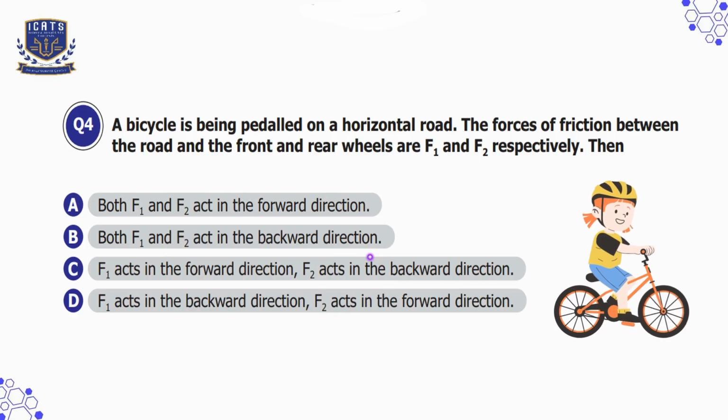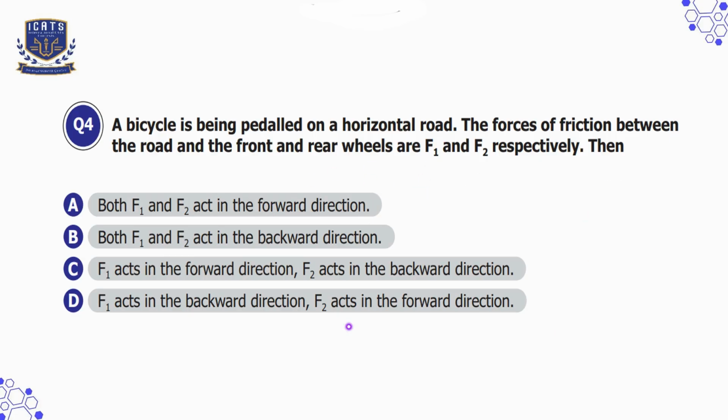The rear wheel spins forward when we pedal, but the part of the wheel touching the road pushes backwards. So friction pushes forward, which helps the bicycle to move. So we can say the friction on the rear wheel acts forward.